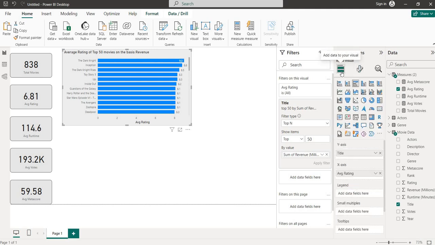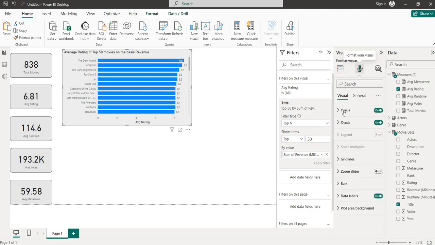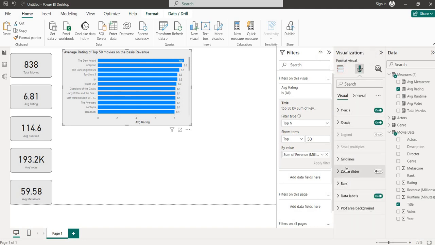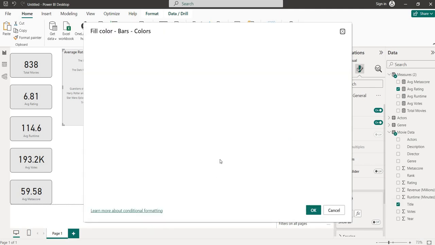There is one more thing we can do. We can change the color. So how can we change the color of these bars? What are the colors? The color is this one. Default blue is there, but let me make some more changes in the color.